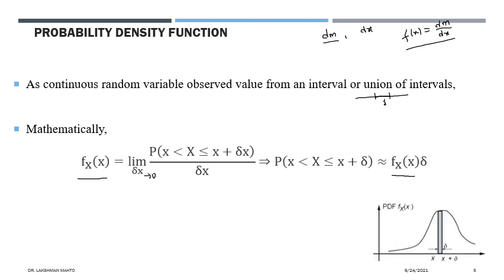Now if you want to visualize it geometrically, you can visualize it this way. You are taking a random variable which takes values in a continuum fashion. Suppose you are observing the value of x between x and x plus delta, and delta is very small. In that case, this area has height f of x and width delta. If you multiply height with delta, it gives the area. That area talks about probability.